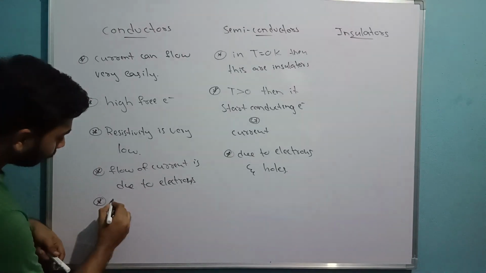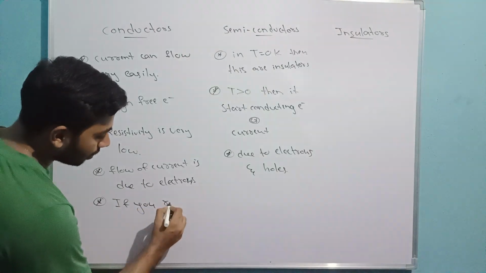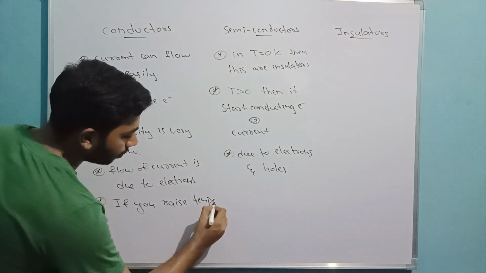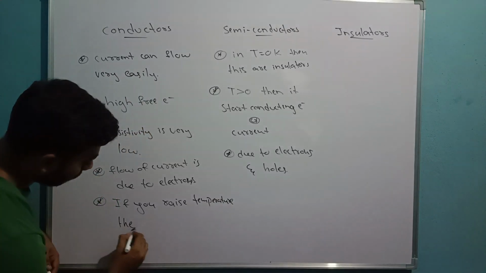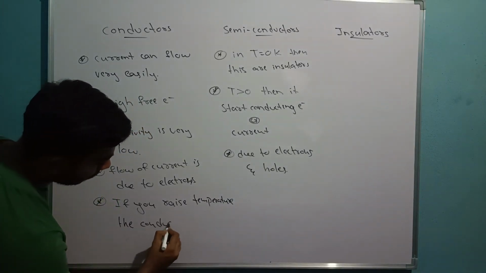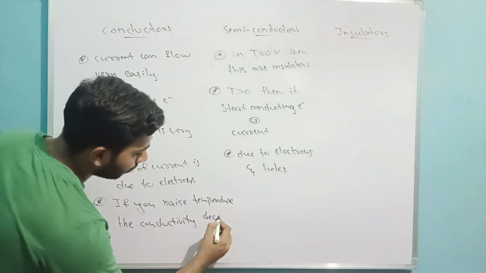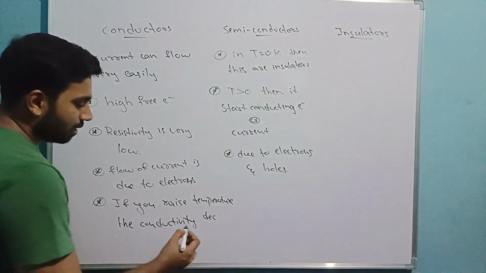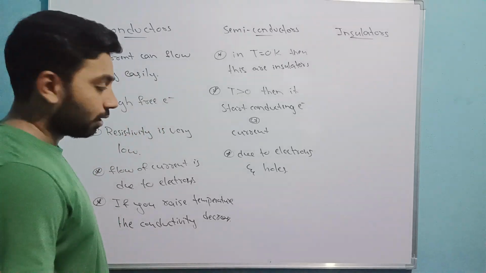See, if you rise the temperature, then conductivity decreases.